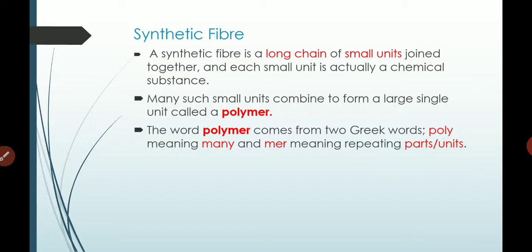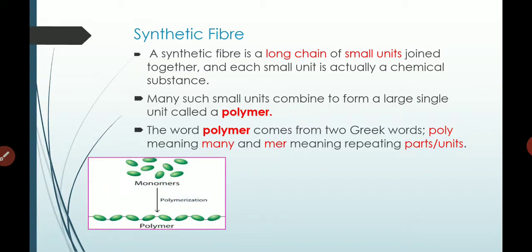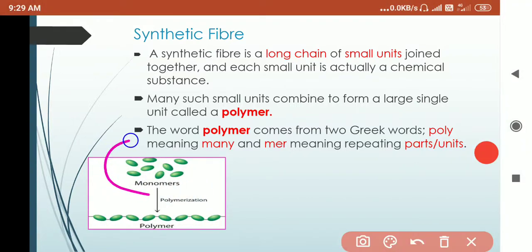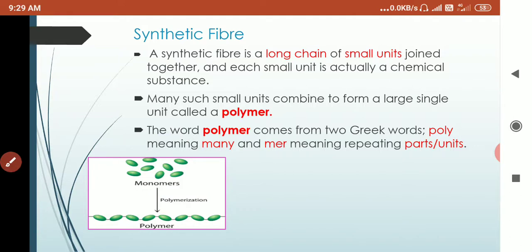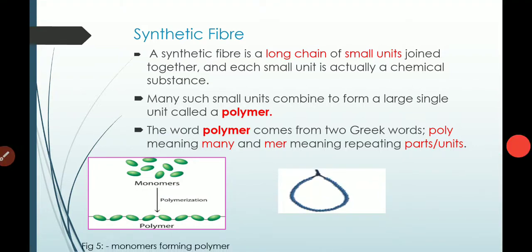The word polymer comes from two Greek words. Poly means many, and mer means parts, units. As you can see in this picture, these are some small monomers, and these are combined together to form a polymer by the process of polymerization. Then in this picture, this is a necklace.